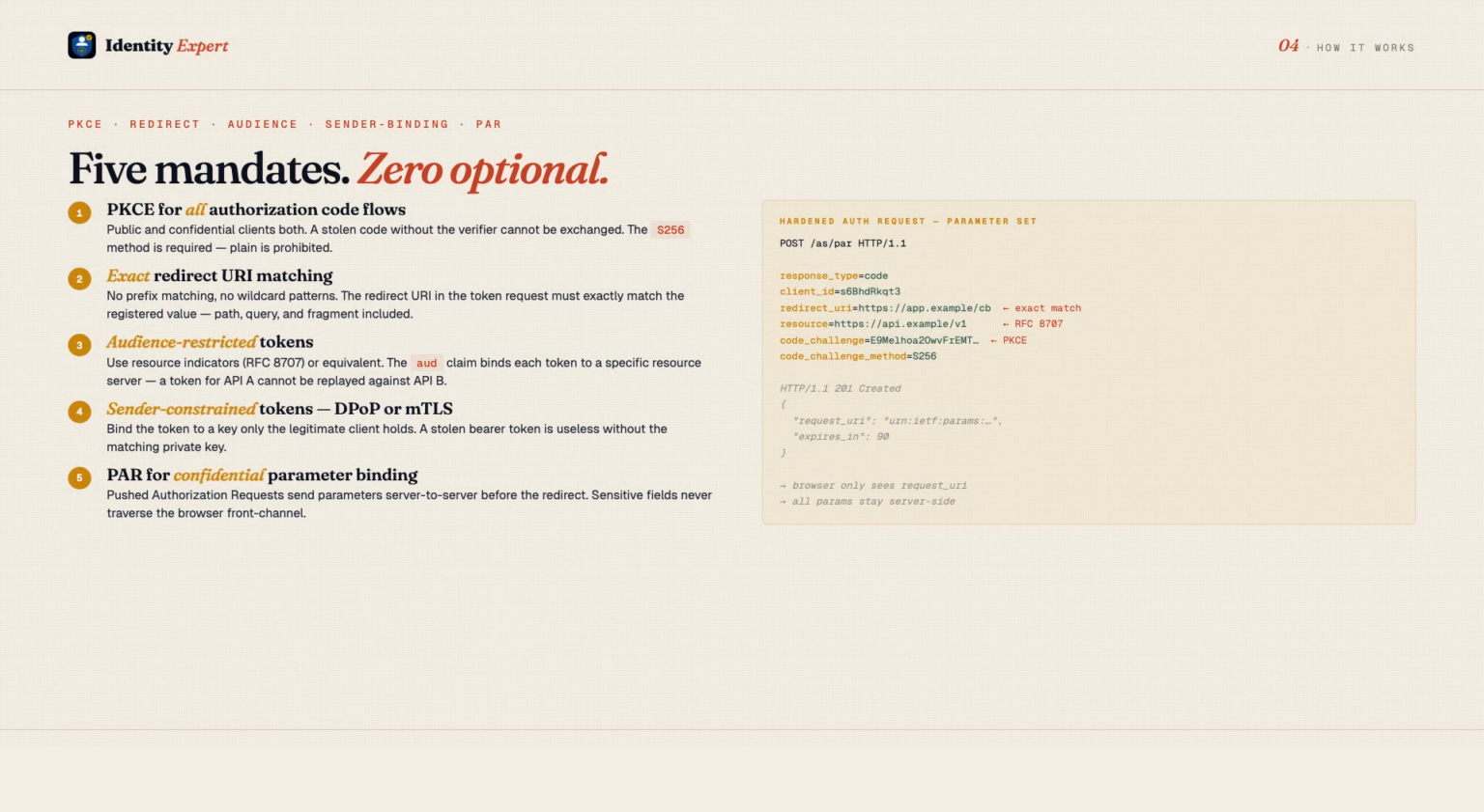RFC 9700's 5 key mandates. PKCE for every authorization code flow, public and confidential clients both. A stolen code without the verifier is useless. Exact redirect URI matching, no prefix patterns, no wildcards. Audience-restricted tokens using resource indicators so a token for one API cannot be replayed against another. Sender-constrained tokens via DPoP or MTLS, binding the token to a key only the legitimate client holds. And PAR for confidential deployments, moving sensitive authorization parameters from the browser into a server-to-server channel.